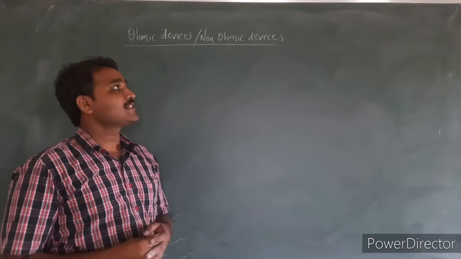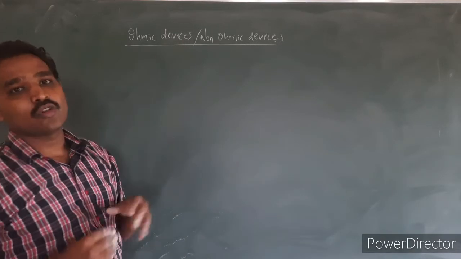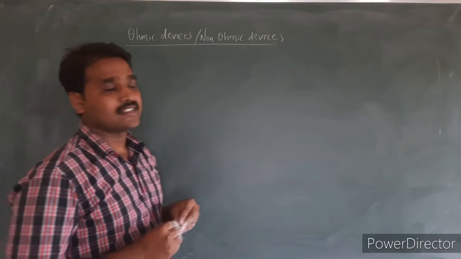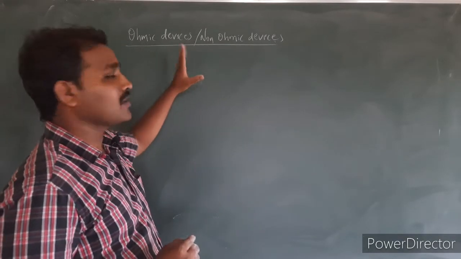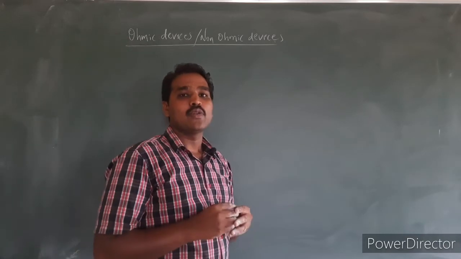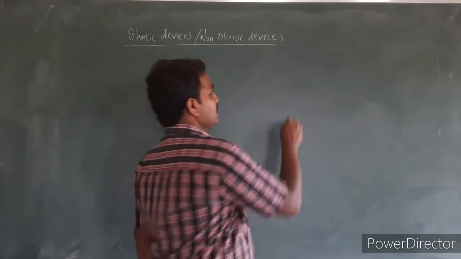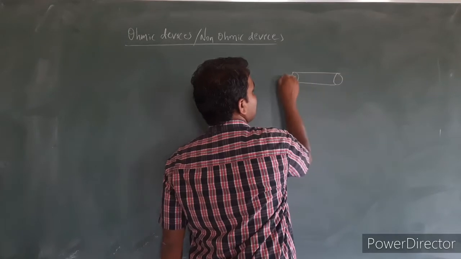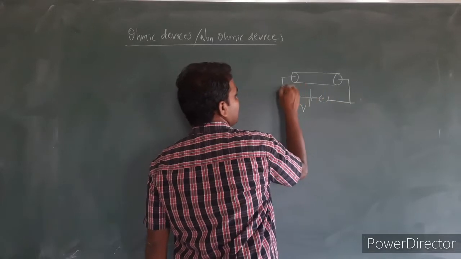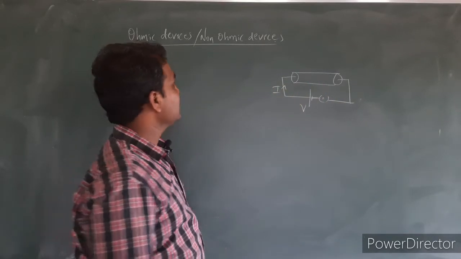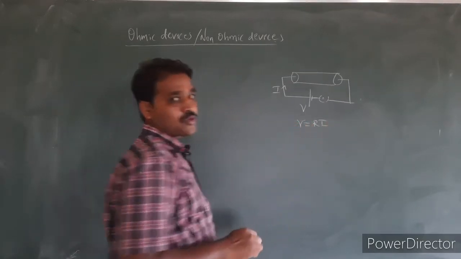The electronic components or the devices can be categorized as ohmic devices and non-ohmic devices. Yes, as the name suggests, the devices which follow Ohm's law are called ohmic devices, and there are some devices which do not follow Ohm's law, those are called non-ohmic devices. Okay, see here, if I consider some metallic conductor like this, if the voltage V is applied, when the key is closed, there is flow of electric current. By the definition of Ohm's law, I can write V is equal to R into I. V is directly proportional to I.